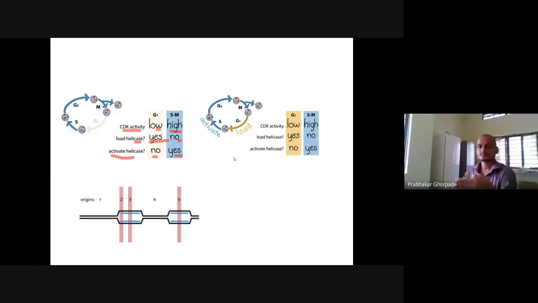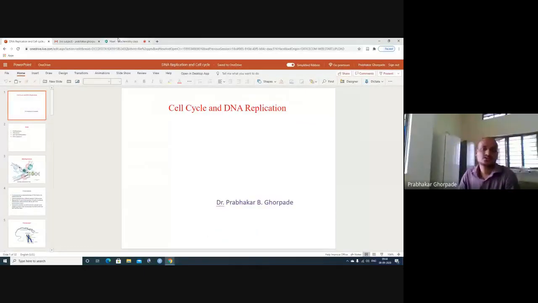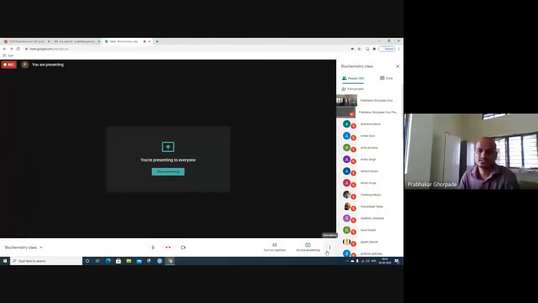So basically, we have seen the cell cycle, right? Why are we seeing the cell cycle? Because we want to know at which point the helicase is loading, at which point it is activating, and at which point CDK activity is low or high. So whenever the synthetic phase is activated, CDK activity is high, there is no helicase loading, but helicase is activated. Based on this, there is a replication bubble, which we are going to see later. So that was a short introduction to your topics, right?